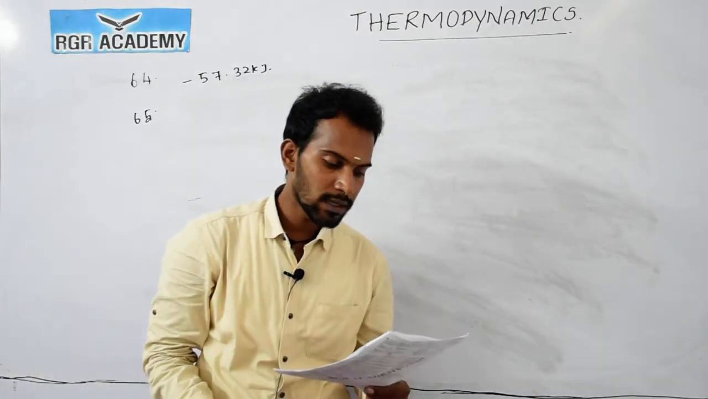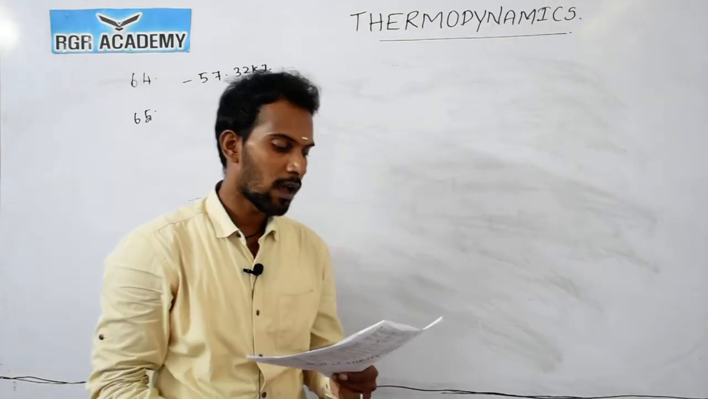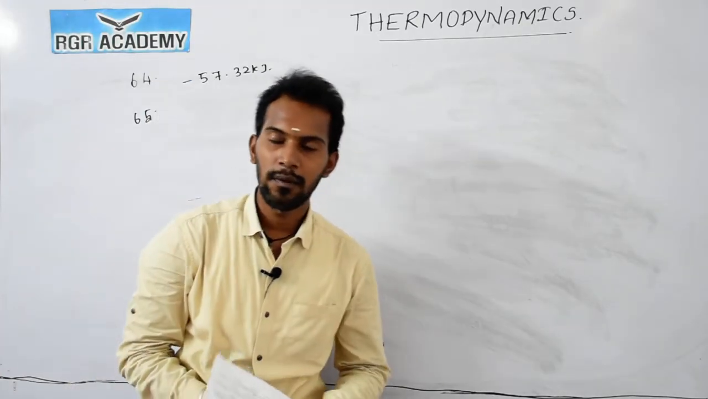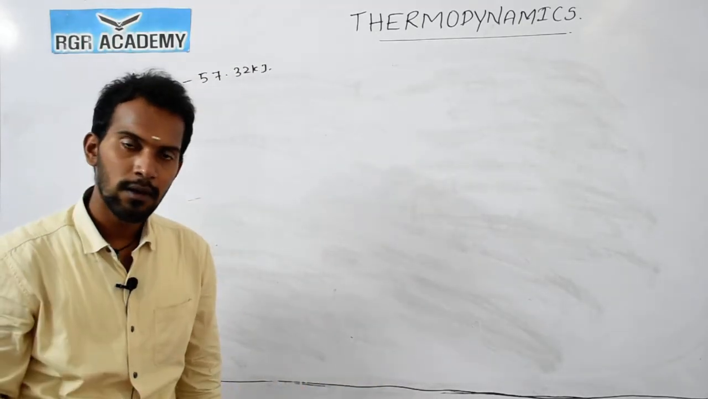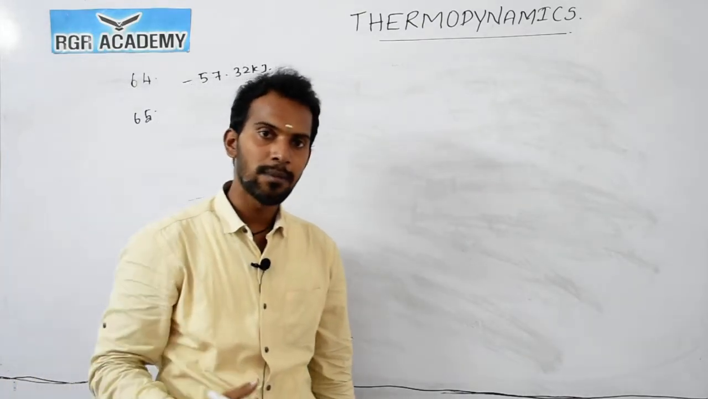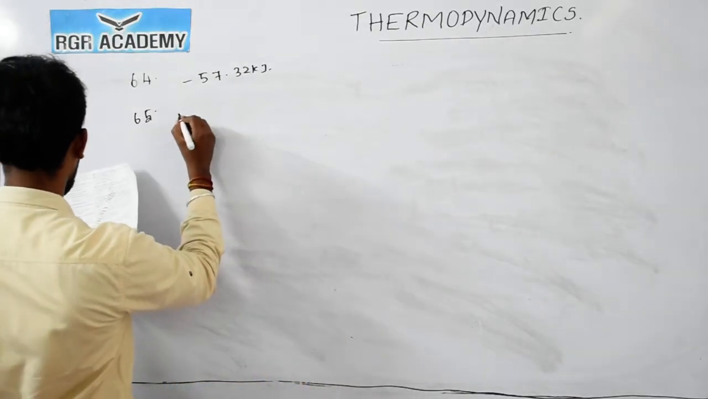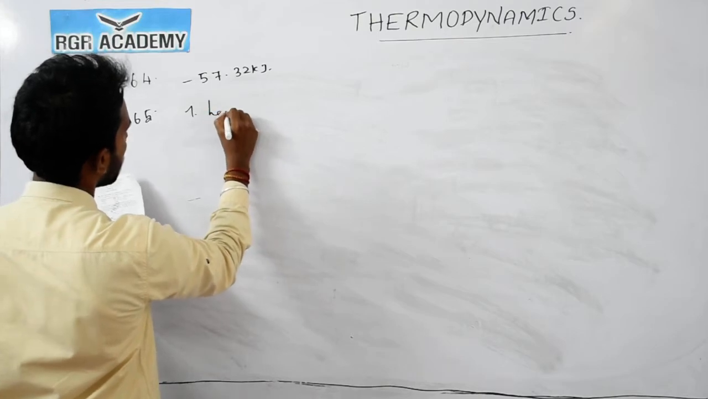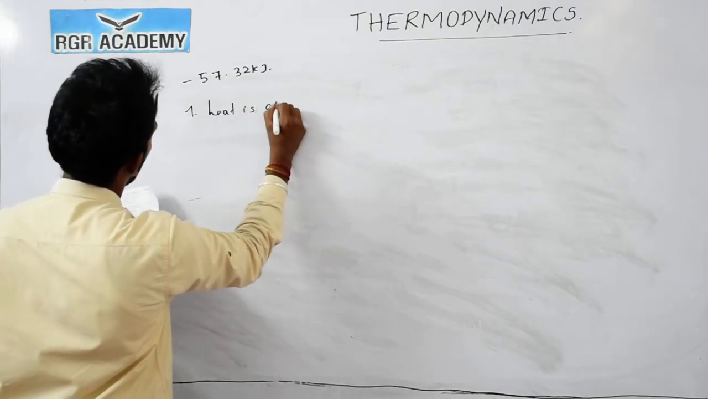Question number 65. In an endothermic reaction, what happens to heat? For example, exothermic means heat is evolved, so endothermic means heat will be absorbed. The answer for question 65 is 1. Heat is absorbed.